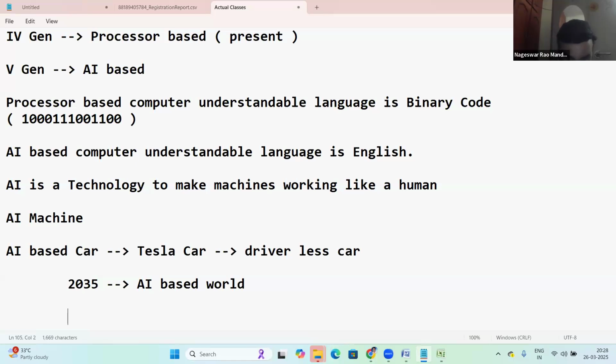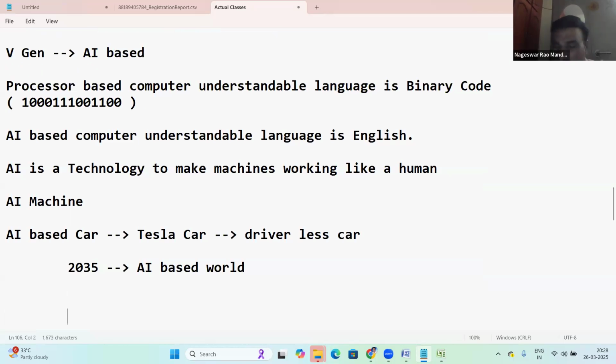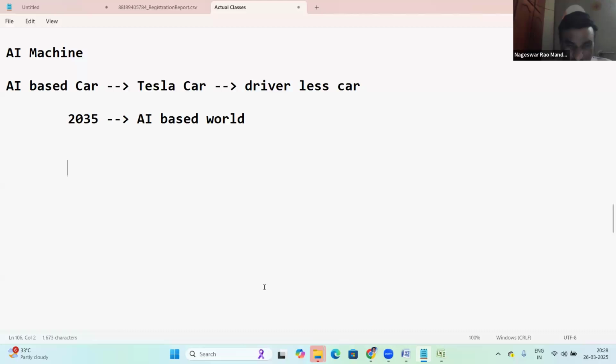Some of you may be thinking that once AI comes, there will be loss of jobs. No, no chance. I will tell you the reason. What is the world population now? 800 crores, right? By 2035, the world population will be 1,000 crores.